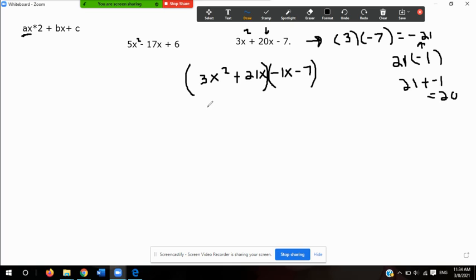So I'm going to think of one number that divides by 3 that also divides by 21, and that number is actually 3, but not just 3, actually 3x. And the reason why I use 3x is because this term and this term both have the x variables, so 3x. The next thing is to do our division, or our imaginary division, and divide everything by 3x.